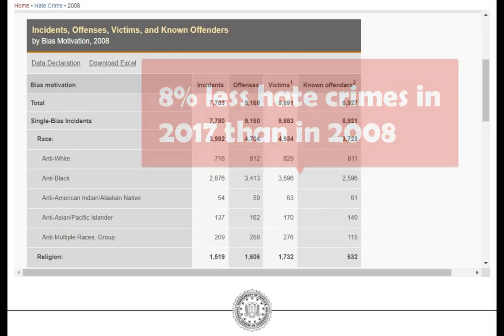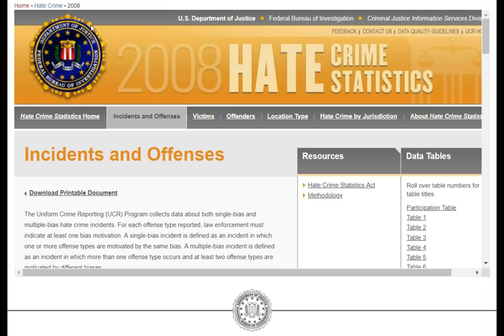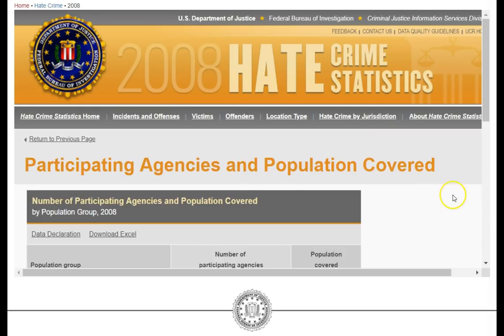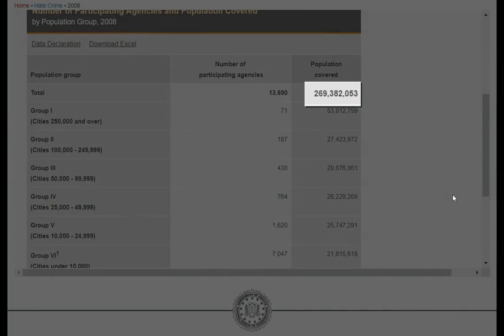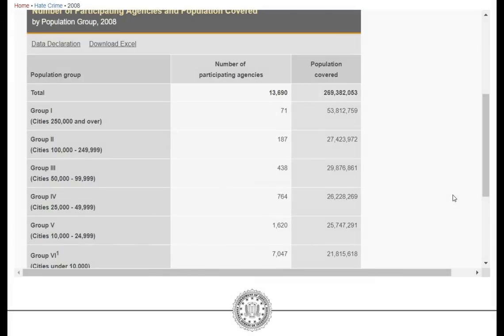And now, of course, we also know to check for the number of reporting agencies. So if we go back, remember that's in the participation table, and we can see that population covered is only 269 million back in 2008 versus over 300 million now. So not only did the number of hate crimes decrease by 8%, but the population also increased substantially as well.